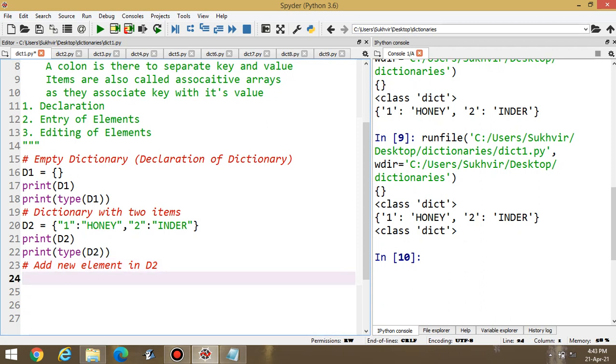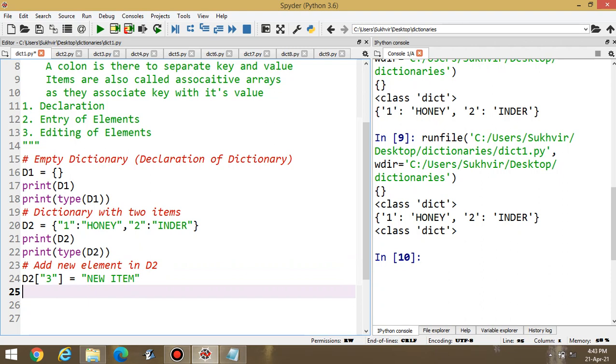For that, D2, in square bracket 3 is equal to, then suppose I am writing new item like this.